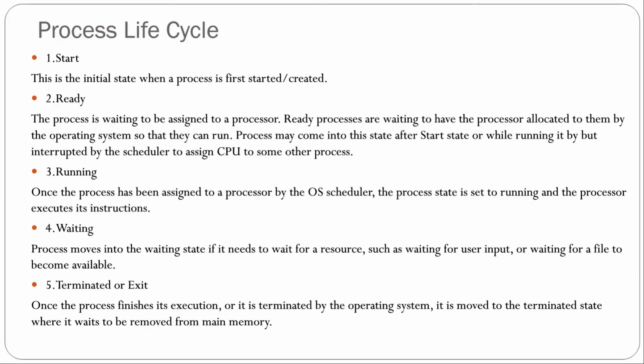Fifth is terminated or exit. Once the process has finished its execution or is terminated by the operating system, it is moved to the terminated state where it waits to be removed from main memory.